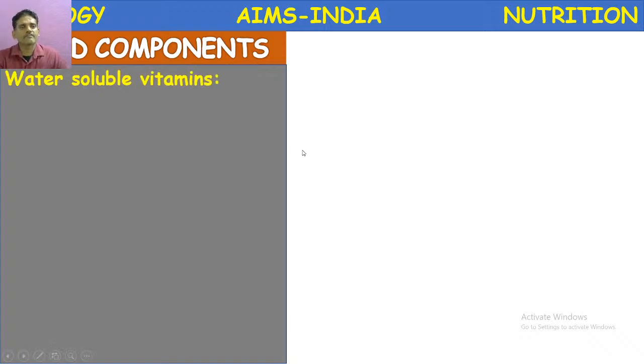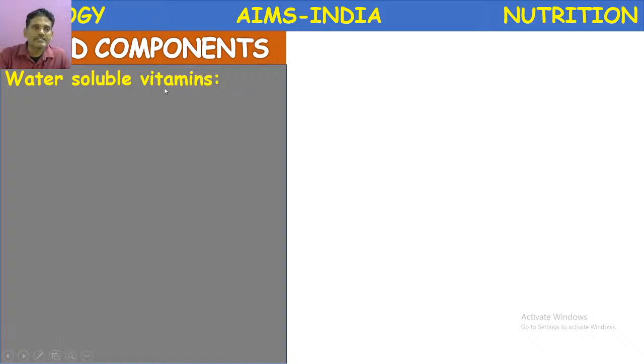So vitamins are the chemical nutrients which are essential nutrients. Why vitamins are called essential nutrients, children? Because not all vitamins are synthesized in our body. That's why they are obtained only through the food which we eat. Hence they are called essential nutrients.